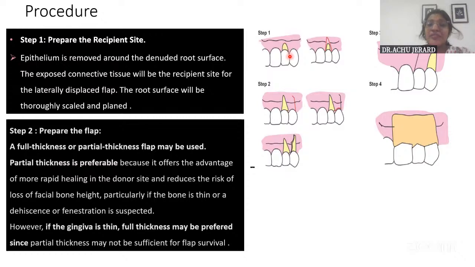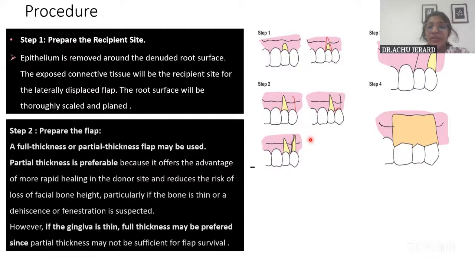So this is the area of recession. So first of all, you have to prepare the recipient site. That is, a highly vascular bed has to be prepared like the other graft surgeries. Okay. That is, around the denuded root surface, connective tissue will be exposed. And then adjacent to the denuded root surface, a vertical releasing incision is given and a split thickness flap is reflected from here. And this portion is taken and sutured over here. This is how this procedure is being done.